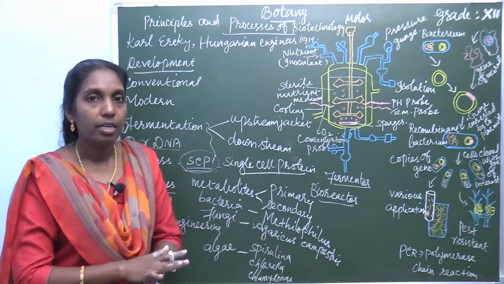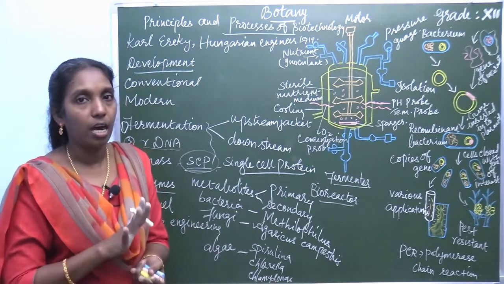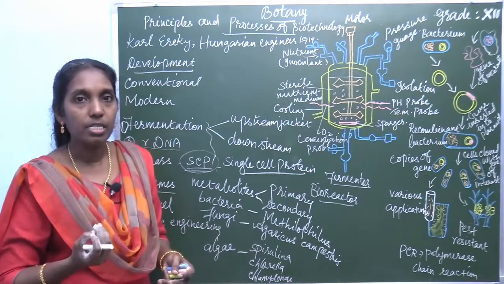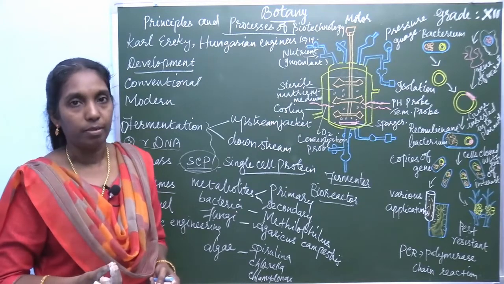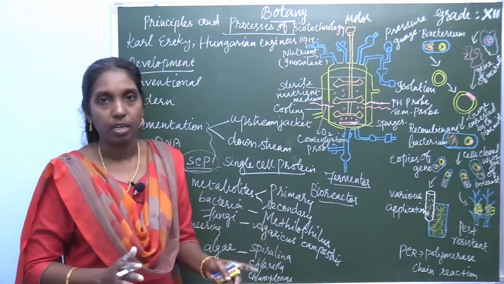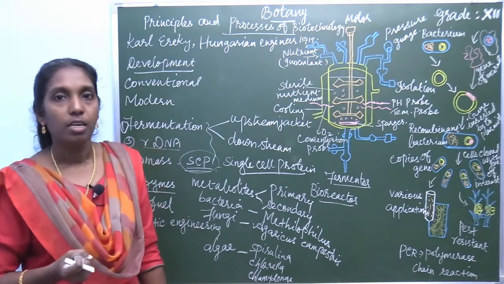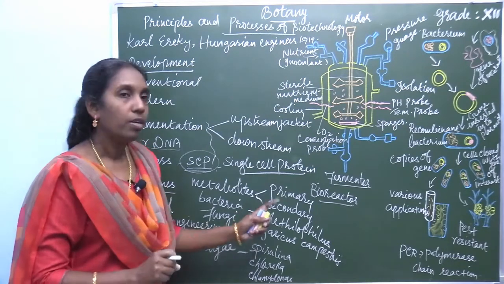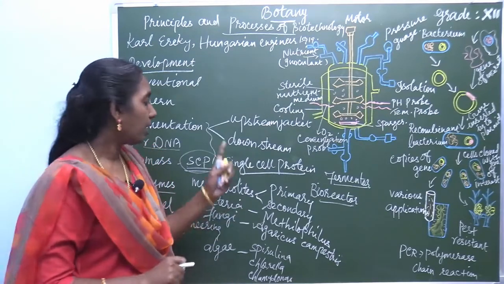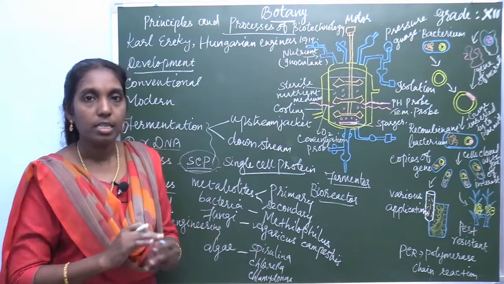The entire cell content is isolated, purified and dried, to get its complete protein. To solve protein deficiency, single cell protein is obtained. But although complete protein is obtained, it has a high nucleic acid content, so it causes indigestion.